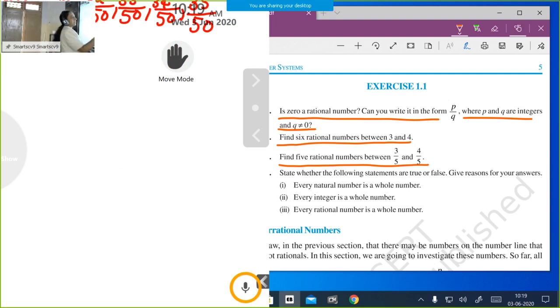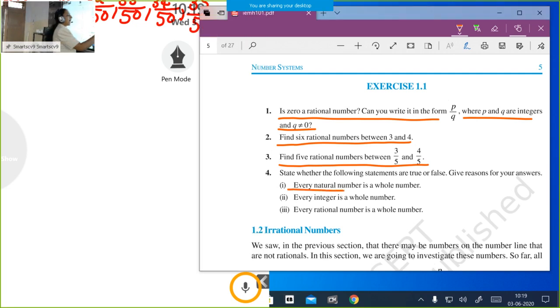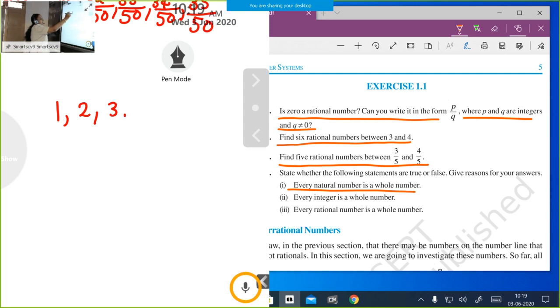Your fourth question: state whether the following statements are true or false. Give reason for your answer. Your first statement: every natural number is a whole number. You know which are the natural numbers? 1, 2, 3, these are the natural numbers. Are all these numbers whole numbers or not? These are all whole numbers, so our statement is true.